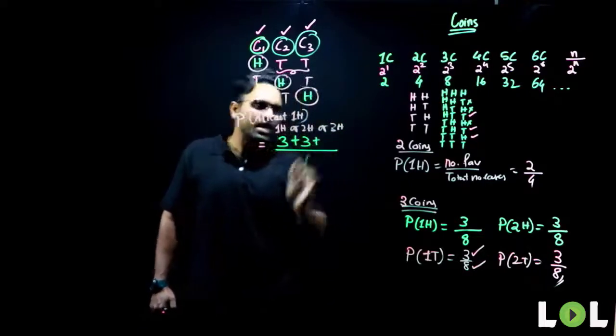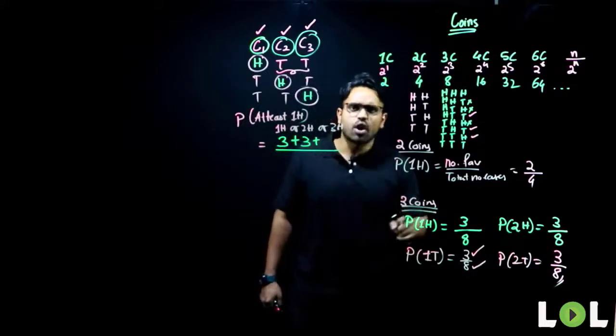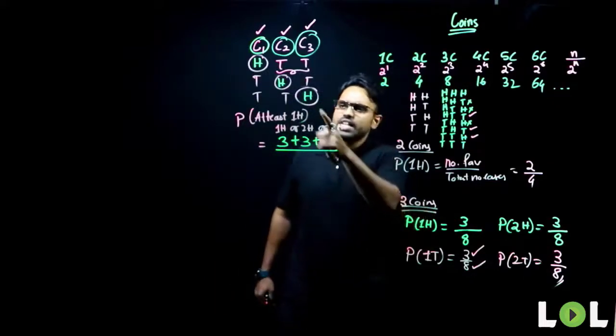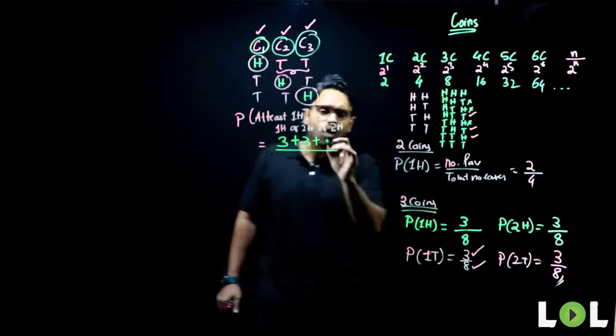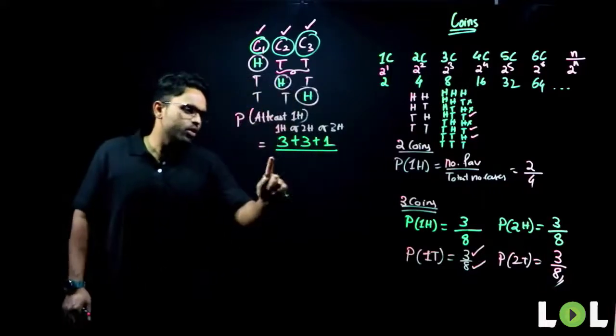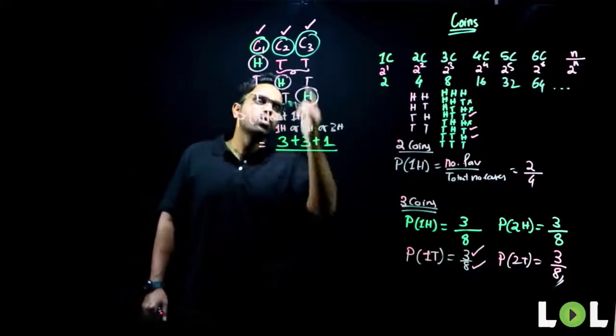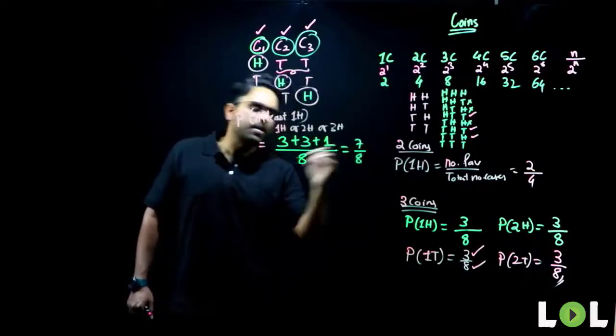Now OR represents addition again. 3 heads: irrespective of the number of coins tossed, all heads and all tails will always be 1. Now, total number of cases here is 8. So this will give me 3, 3, 6, 1, 7. 7 by 8.